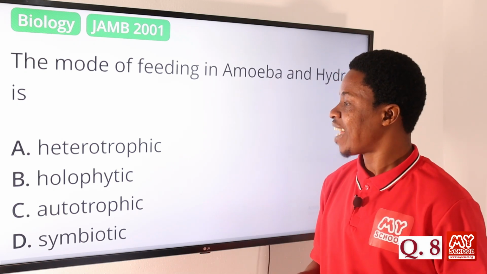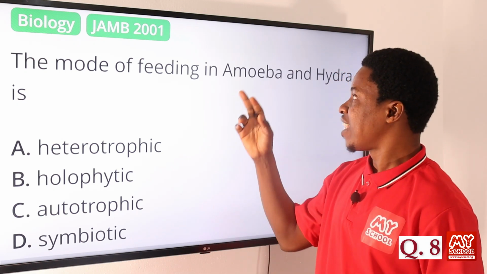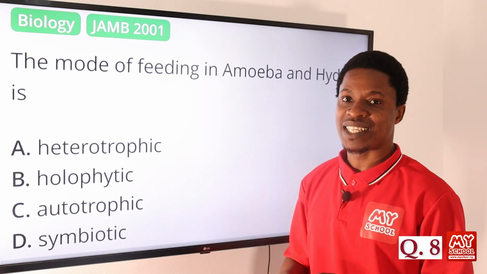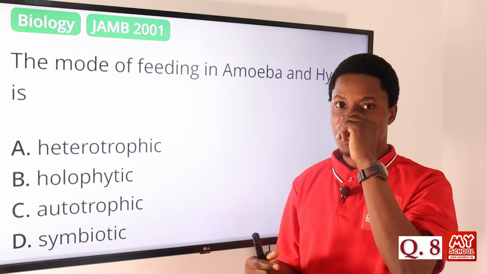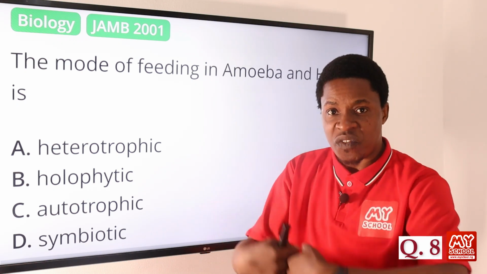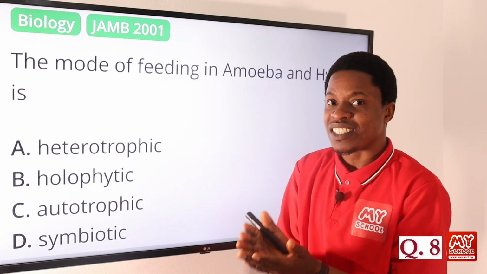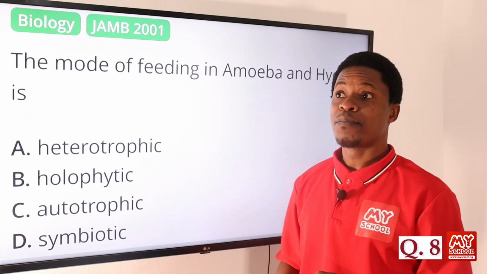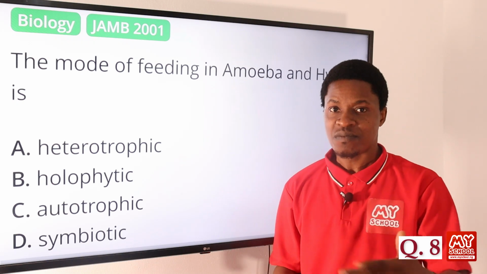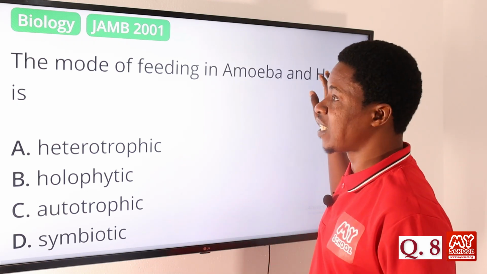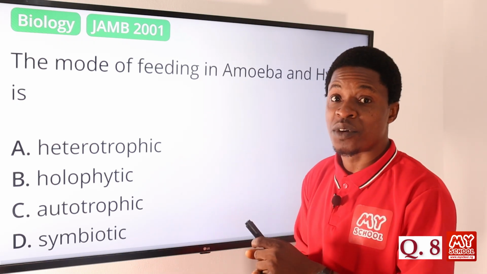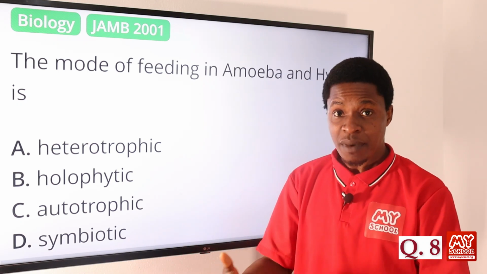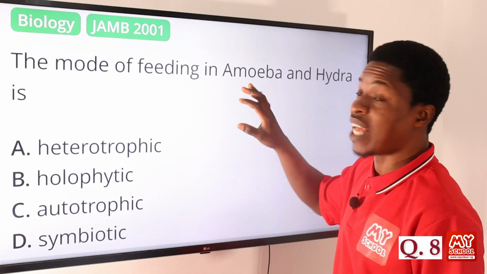So the question you need to ask first is, are they photosynthetic plants? The amoeba is not a plant because it can move from one place to the other, and they also feed on other organisms. So they are animal-like in feature, because we have the kingdom Protista, so protist. And then the hydra also has a basal foot, which moves. It has a gullet, it has a mouth, so like an animal. So they are not plants.